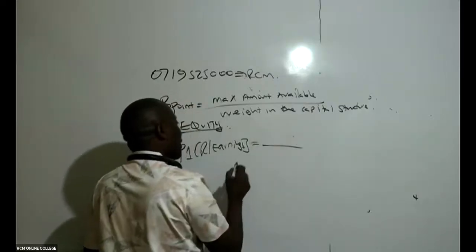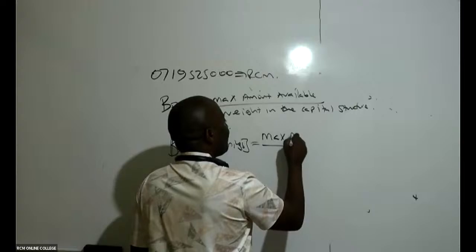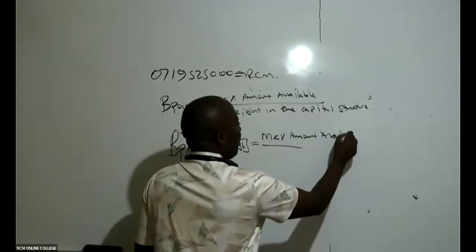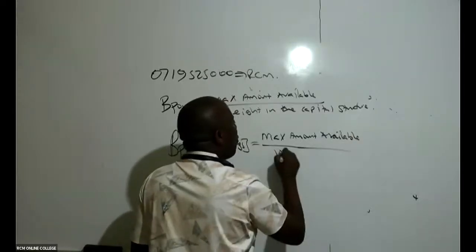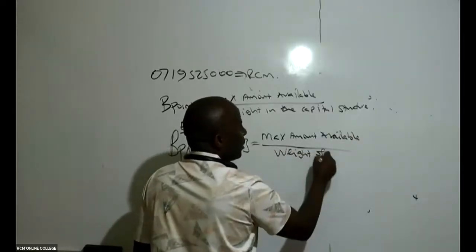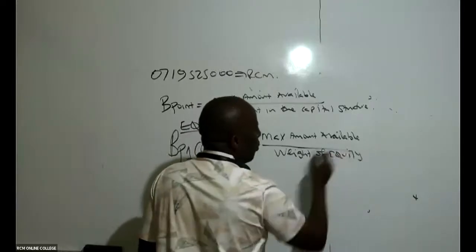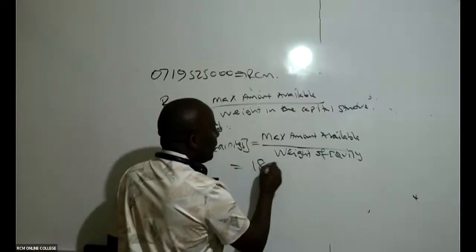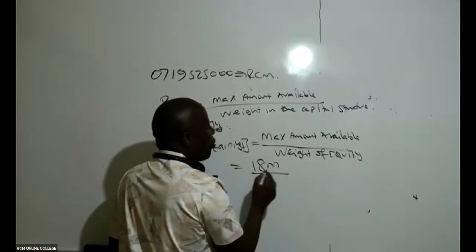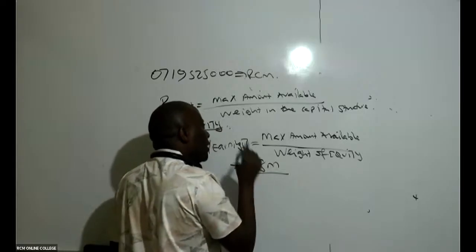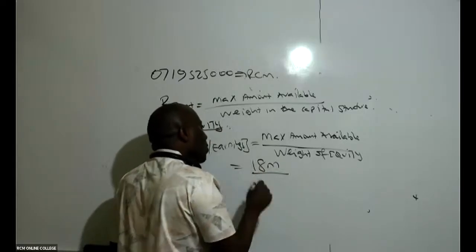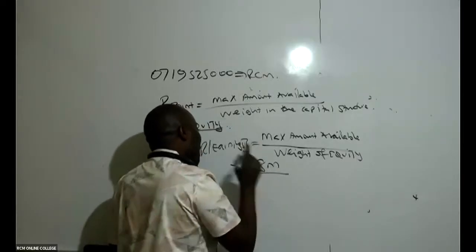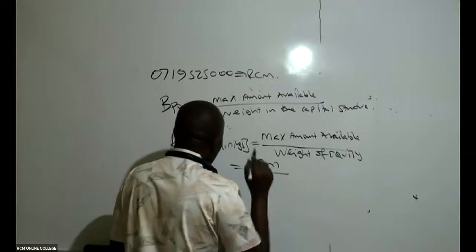So this breakpoint will be the maximum amount available, divided by the weight of equity, because retained earnings is an equity component. You're saying that for retained earnings we have 18 million. So we divide this 18 million by the weight of equity in the capital structure. Can someone remind us what the weight of equity in the optimal capital structure was, 0.4 or 0.6?